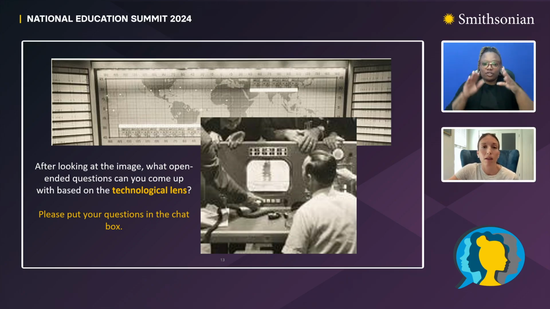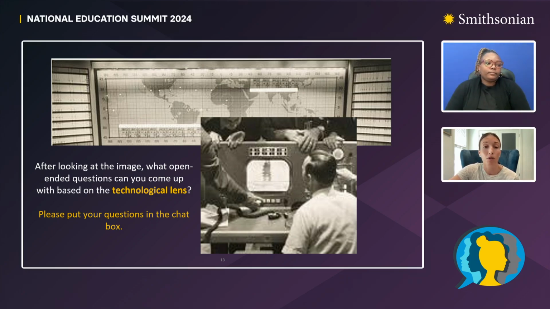And with this being technology that was launching people into space, I can't help but think this technology was cutting edge for the time. And then this leads me to think about the open-ended question of how would my smartphone compare to the technologies in this photo? And also, how did these initial technologies help push innovation today? Or how did these first NASA inventions impact what we're using today for technology in our homes?